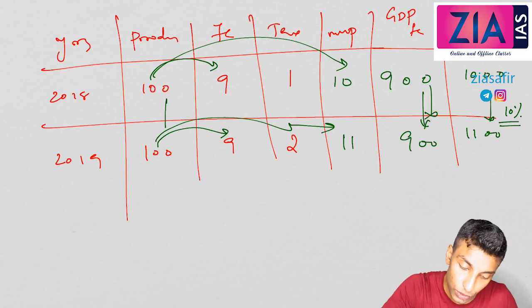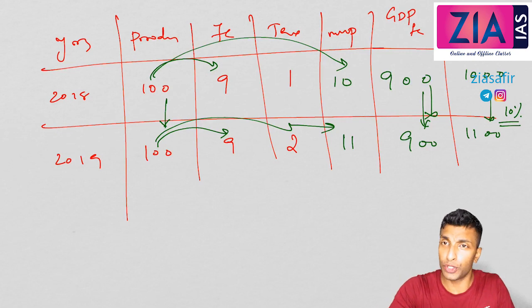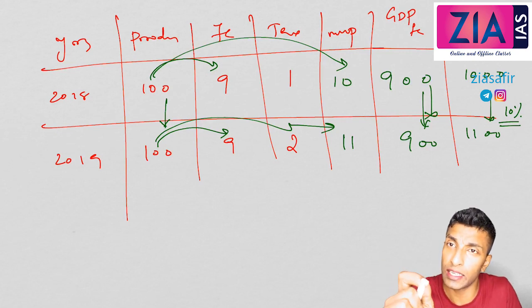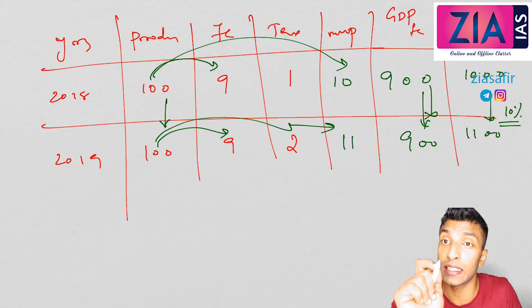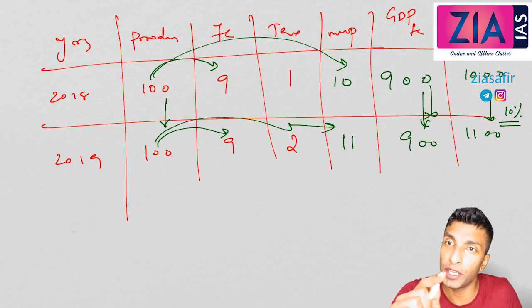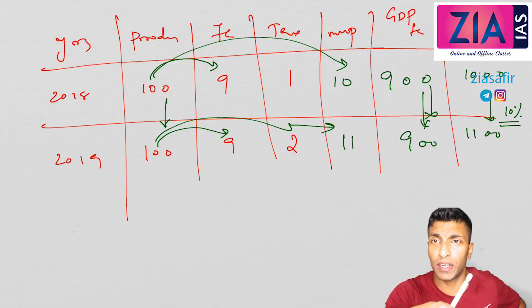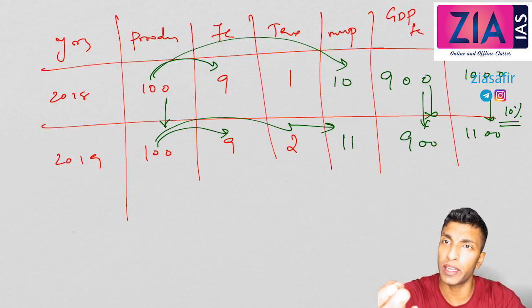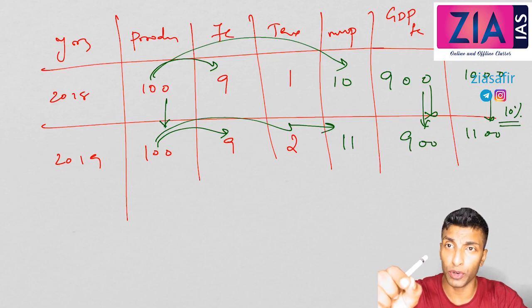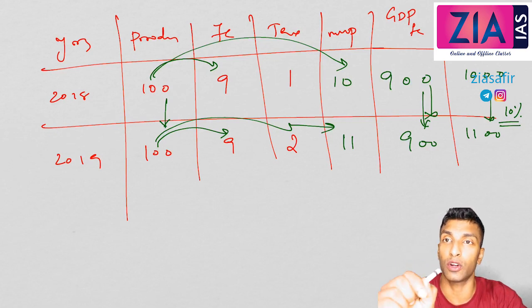So that is why here there is no change. Why? Production has not changed. If you take GDP at factor cost, it will change only if there is an actual change in production. But GDP at market price can be manipulated, or changed by increasing the tax, even if there is no increase in production. That's exactly what you can see. So if the government wants to show higher GDP, the government can change the tax and show an increase in GDP if it is taken at market prices. So if you ask me whether the government can manipulate, yes, the government can manipulate if GDP is taken at market price.